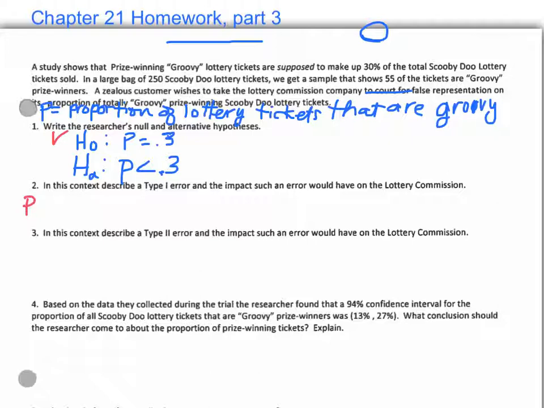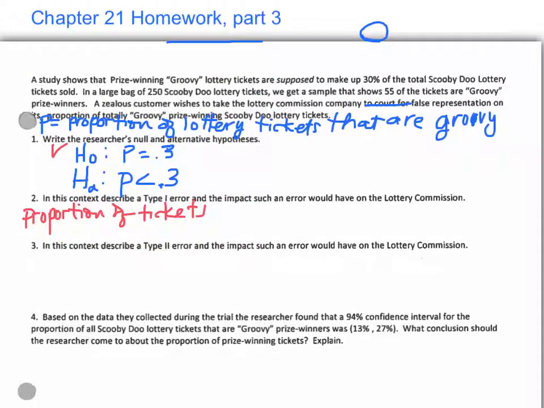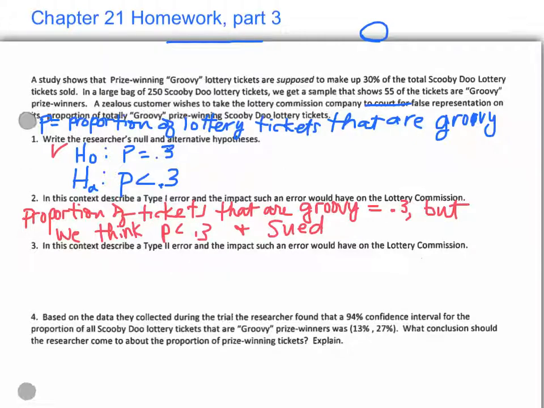So that means that p, the proportion of tickets that are groovy, is really 0.3, but we think we got a sample that made us think p is less than 0.3, and the lottery commission got sued.